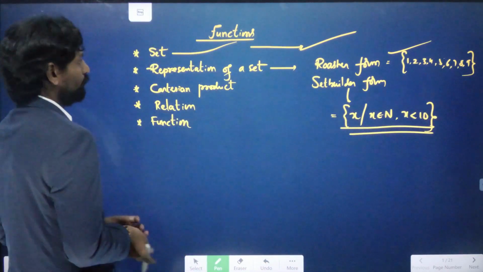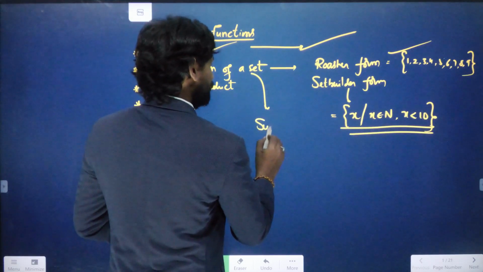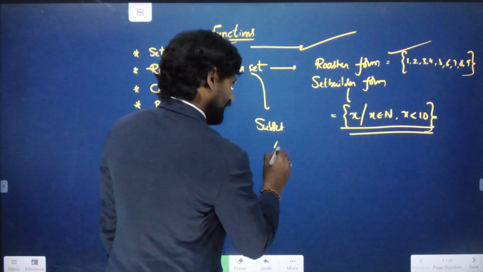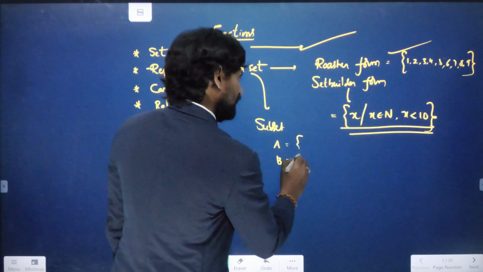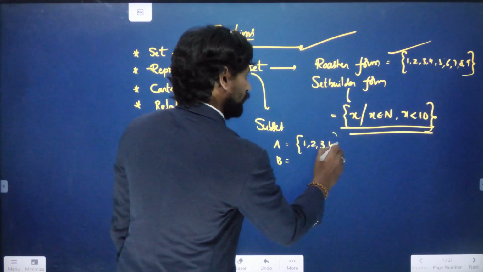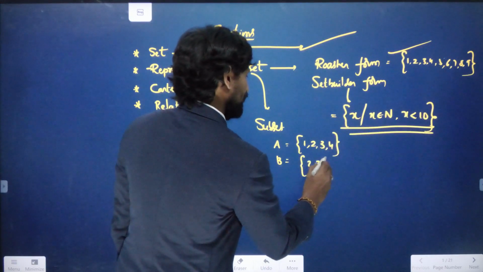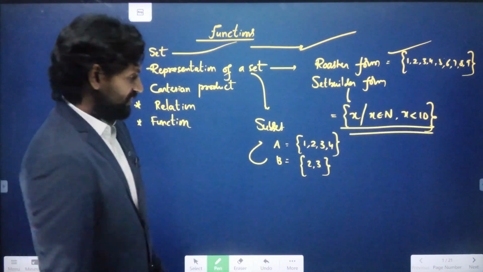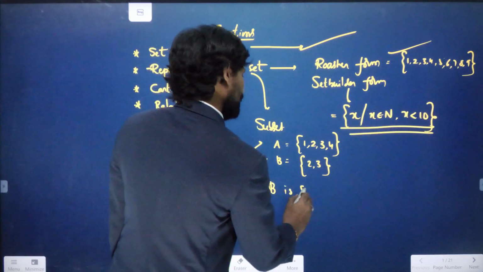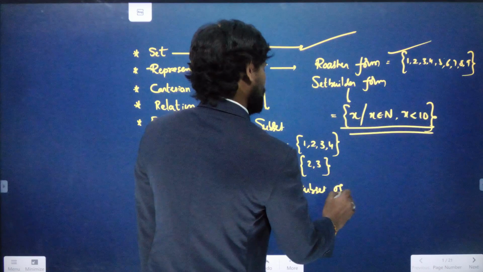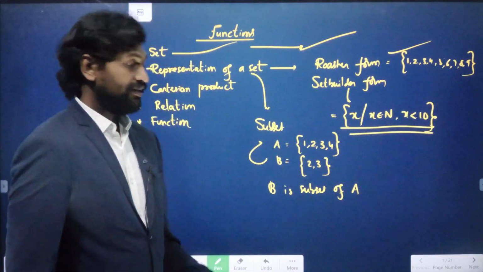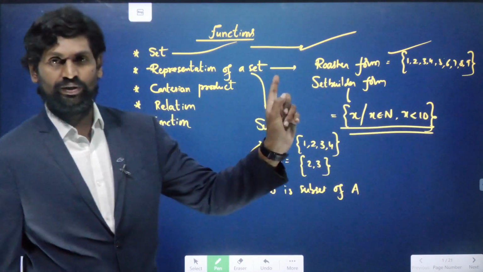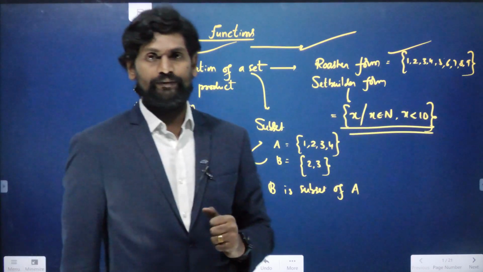Okay. Now coming to subset. For example, I am taking two sets, capital A and capital B. Set A has the elements 1, 2, 3, 4, and set B has the elements 2, 3. Then B is a subset of A. Actually, subset means all the elements of set B are also elements in set A. Then B is called a subset of A, and A is called a superset of B.